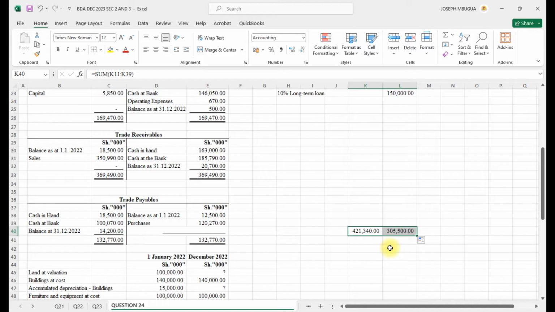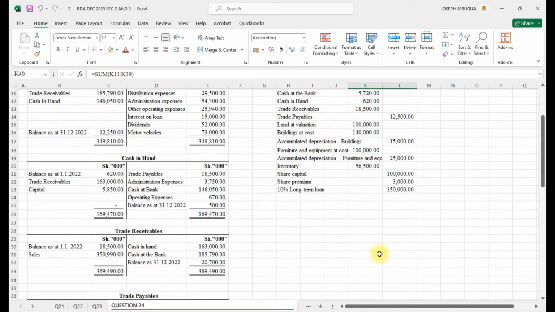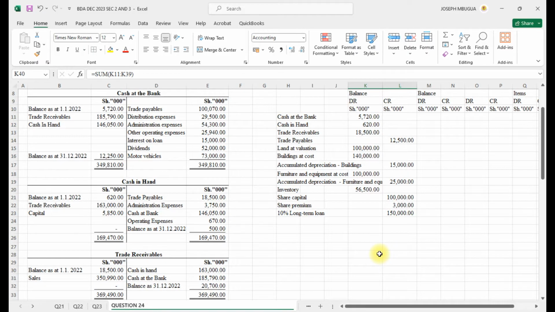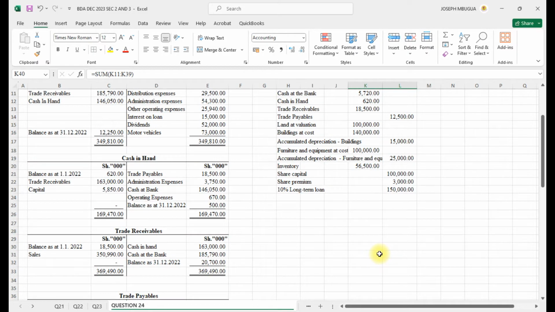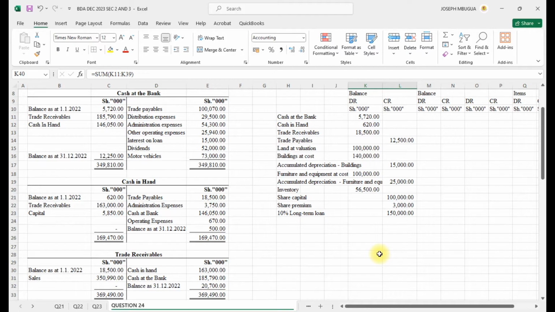You'll find that our trial balance is not balancing. At the beginning we have 421,340 and 305,500. That means there are other items that occurred in the course of the year that are not captured.